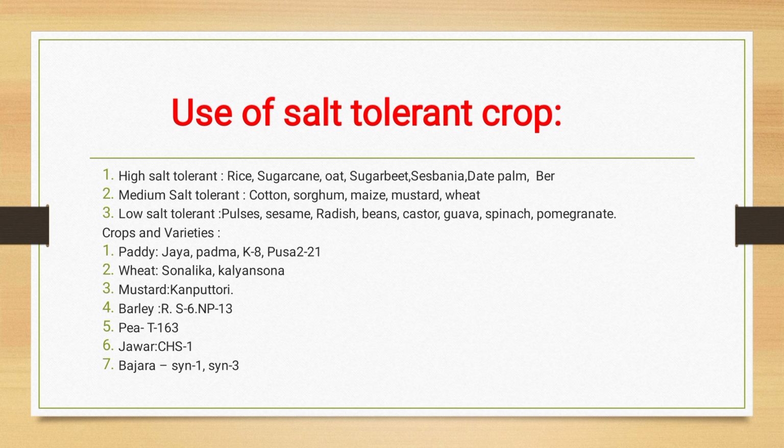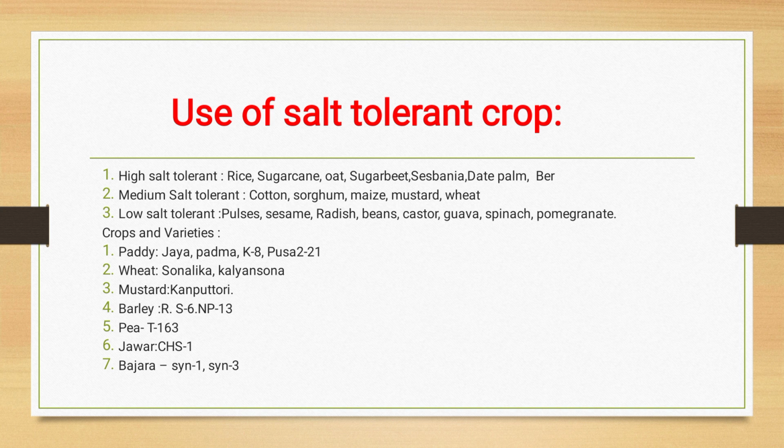Use of salt tolerant crops: we also use salt tolerant crops, high salt tolerant and medium salt tolerant. High salt tolerant crops are rice, sugar cane, oat, sugar beet, sesbania, date palm, and barley. Medium salt tolerant are cotton, sorghum, maize, mustard, and wheat. Low salt tolerant crops we also grow in the soil: pulses, sesamum, radish, bean, castor, guar, spinach, and pomegranate. So different types of crops and varieties can be grown on this soil.